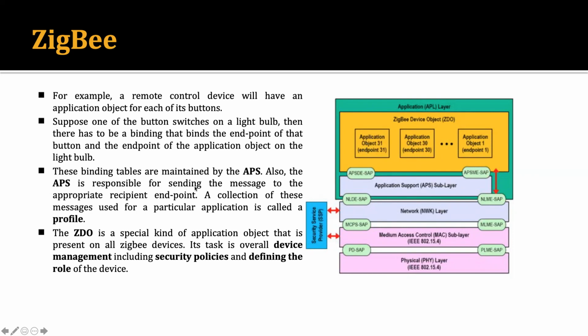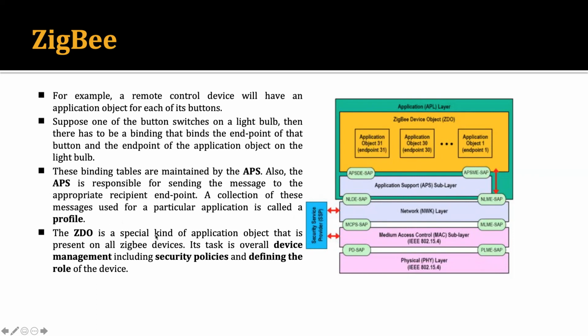Also, the APS is responsible for sending the message to the appropriate receiving endpoint. A collection of these messages used for a particular application is called a profile. So here we use an application profile, which will execute the command when we push any button, and it will send that result through the application support sublayer to the different layers.